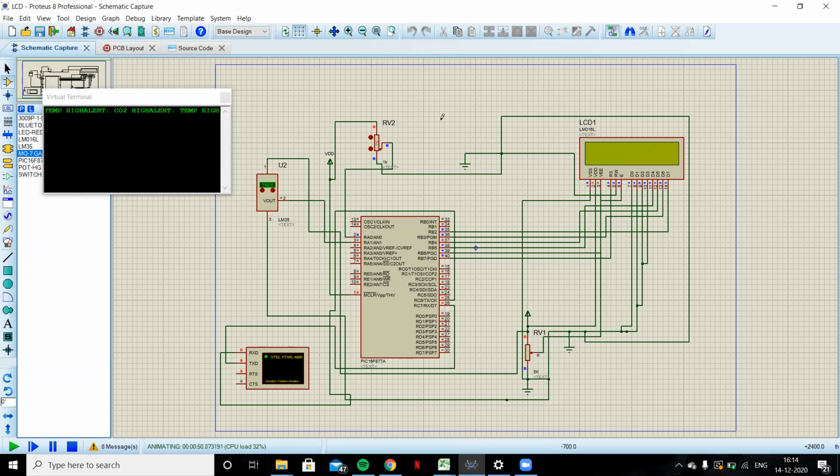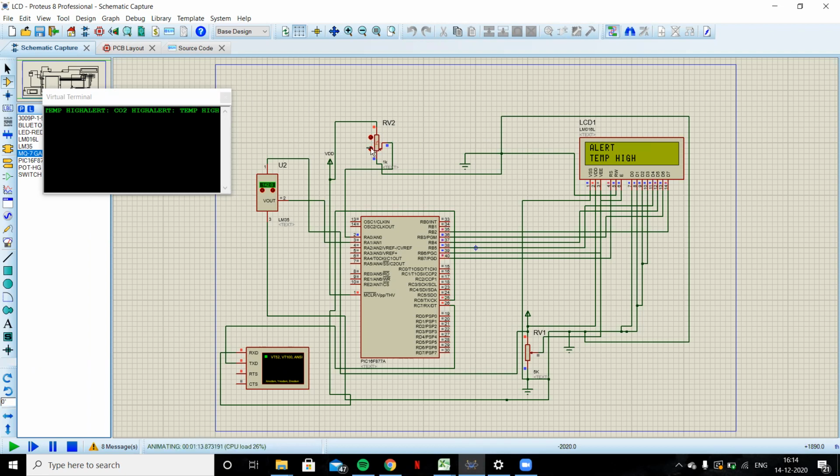Since we are not using real-time simulations right now, we have used a variable resistor here, which can be replaced by the MQ7 gas sensor, which can be interfaced using a Bluetooth module to the IoT platform directly. But since we are using a software platform right here, we cannot interface it directly with the IoT. So we are taking assumed values for IoT for implementation.